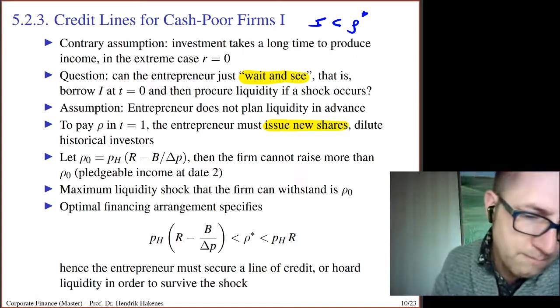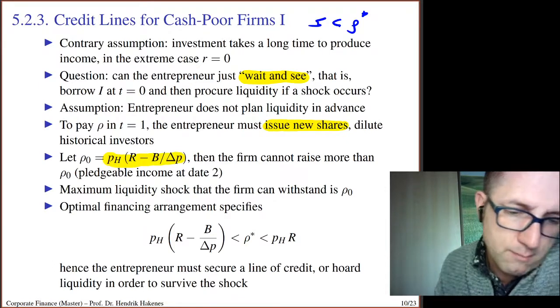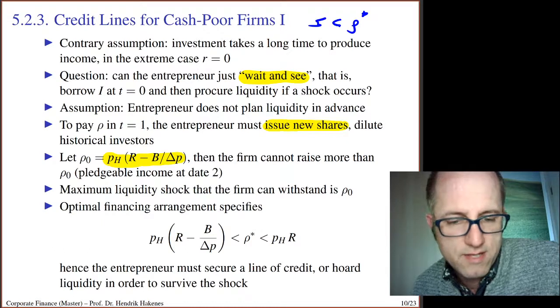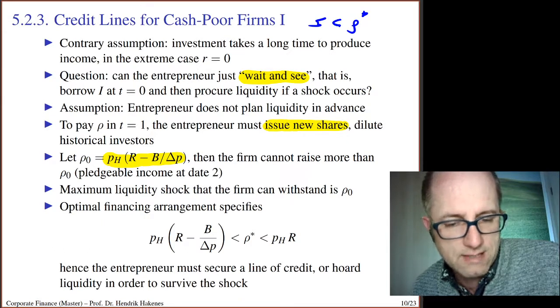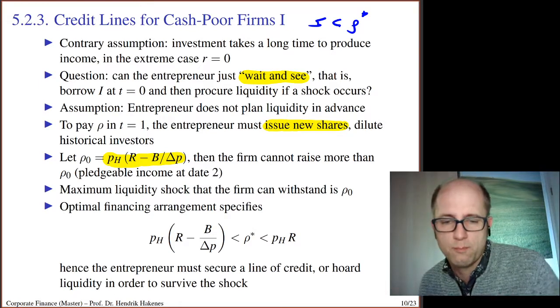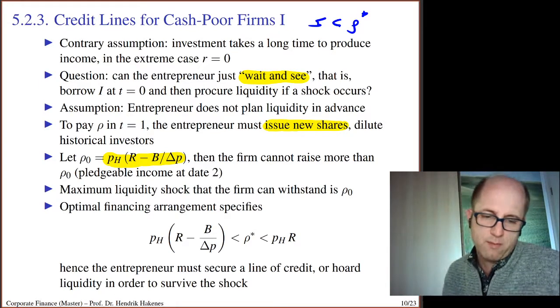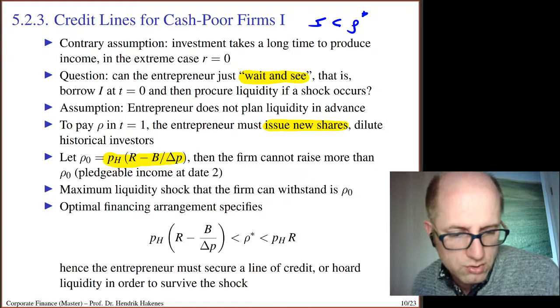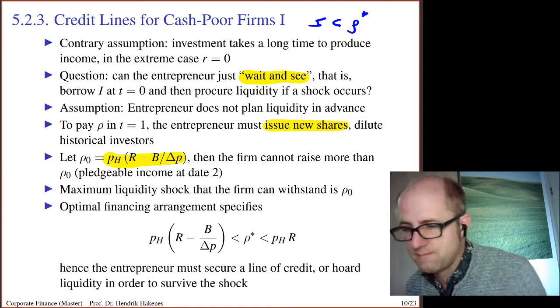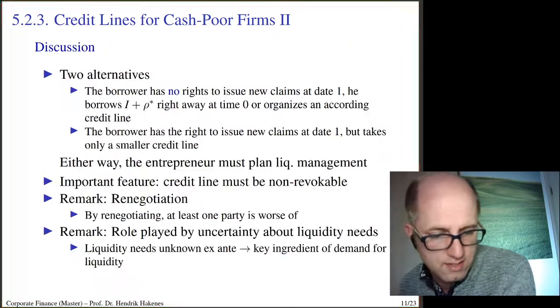Well, only pH times (R minus B over delta p). If the machine is repaired, then this is the amount of money that I can pledge. So I can never attract more money than that. That's the maximum amount.